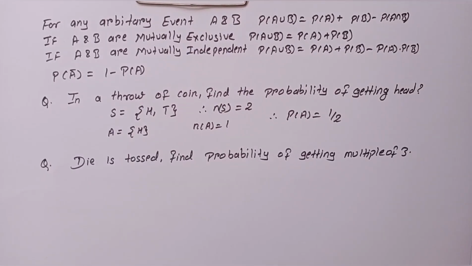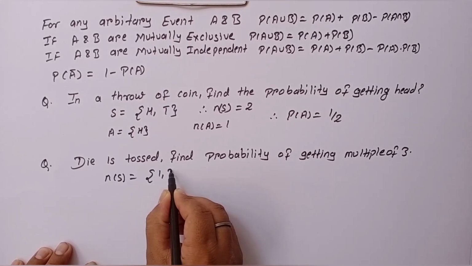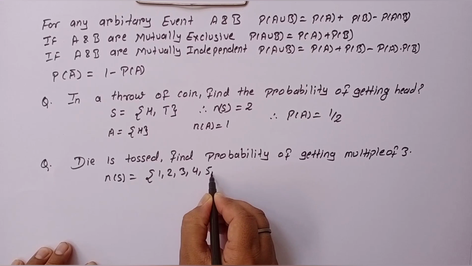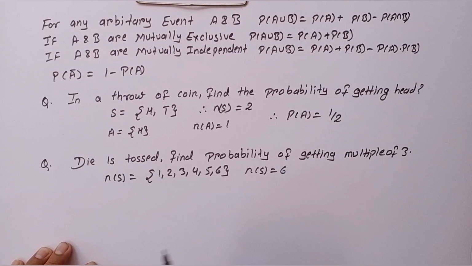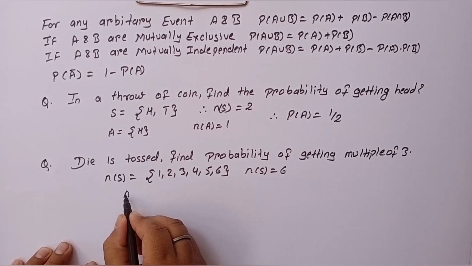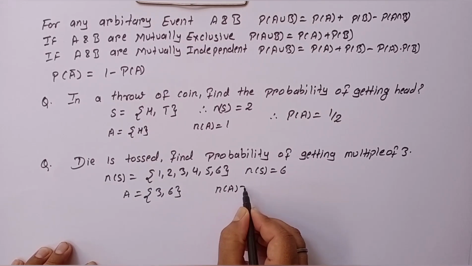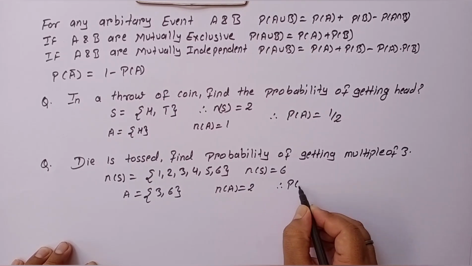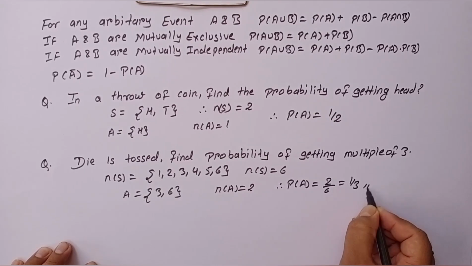Okay, the second question is, a die is tossed, find the probability of getting a multiple of 3. When we toss a die, we get either 1 or 2 or 3 or 4 or 5 or 6. So, our sample space is 6. Now, let A be the event that represents a multiple of 3. So, A will be 3 or 6. Therefore, n of A is 2. Hence, probability of A will be 2 by 6, that is 1 by 3.